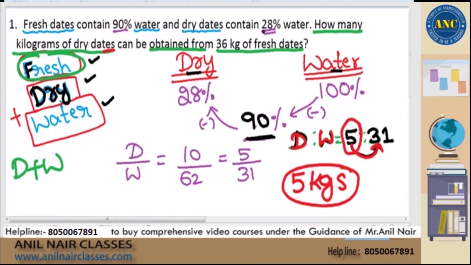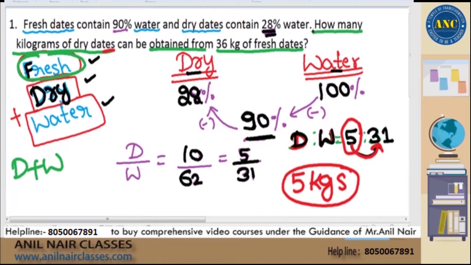Dry dates contain 28% water, Sai Vikas. That is the reason I wrote 28. Water is containing 100% water. That is the reason I wrote 100. Fresh dates contain 90% water. That is why I wrote 90. Right? Now see here. If I alligate, 100 minus 90 is 10. 90 minus 28 is 62. So this is 5 by 31. 5 is to 31 means dry plus water is nothing but fresh.